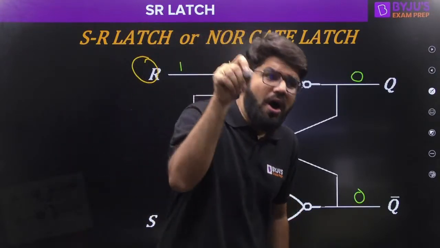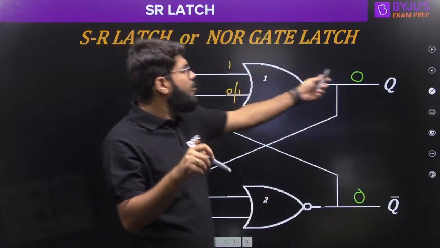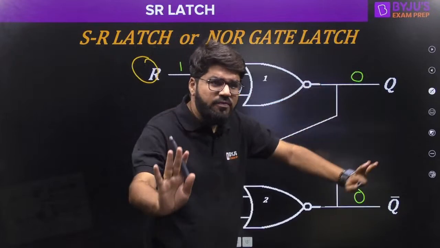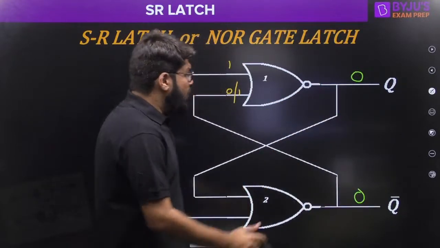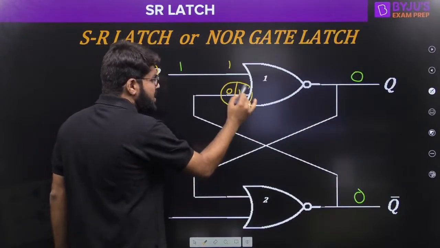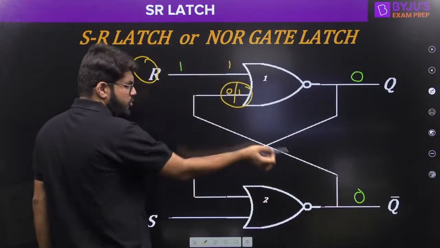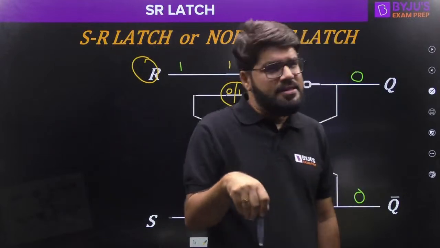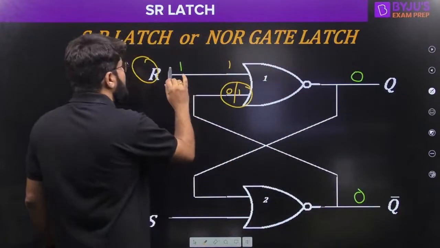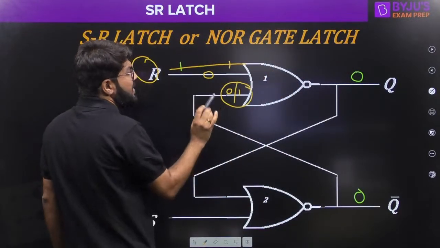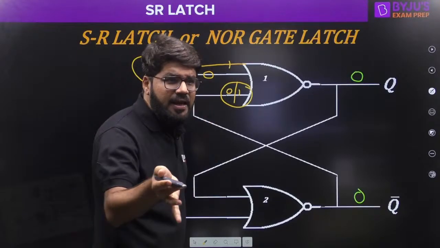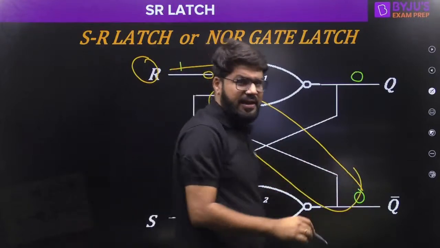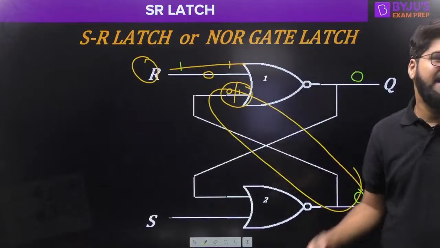Because we know that in a NOR gate, if any of the inputs is high, the output becomes low. If any input is high, the output becomes 0. That is what we know in the NOR gate. So whether the previous output, Q bar, is 0 or 1, it doesn't matter. Only in those cases I haven't considered it. But if this was 0, then I can't decide what the output is, Anil. So if this was 0, then definitely I will check what is on the other line. Accordingly, I have chosen.